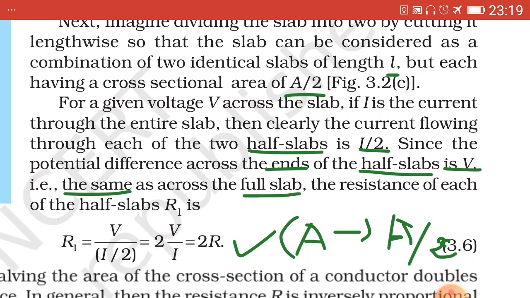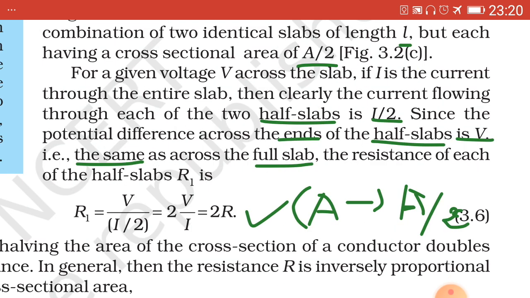Hence the resistance of each half slab, that is R1, will be equal to V upon I by 2. The 2 goes in the numerator, which is equal to 2 into V upon I equal to R, so equal to 2R. This is the case when cross sectional area capital A changes to A by 2, that is half of the original.